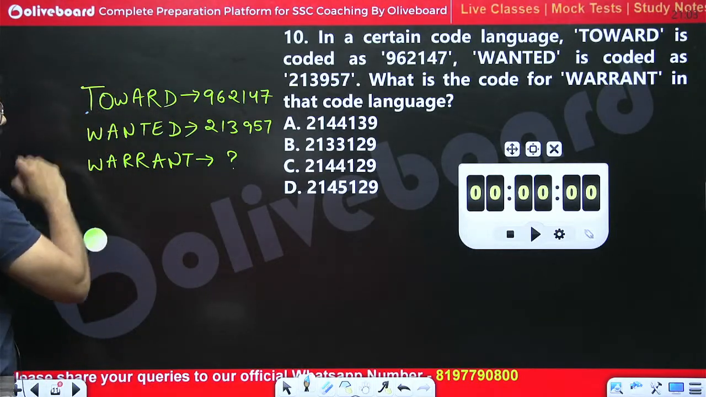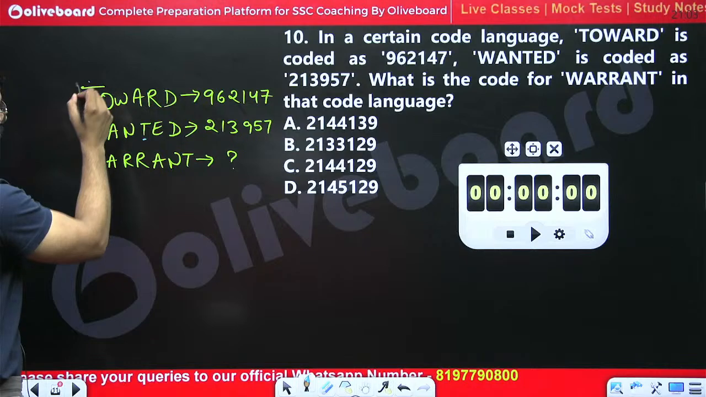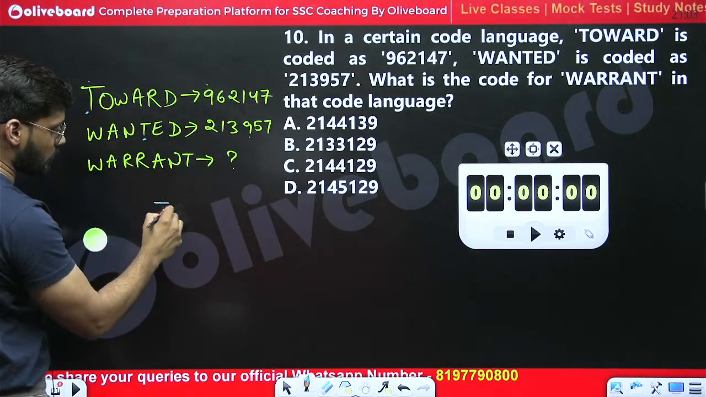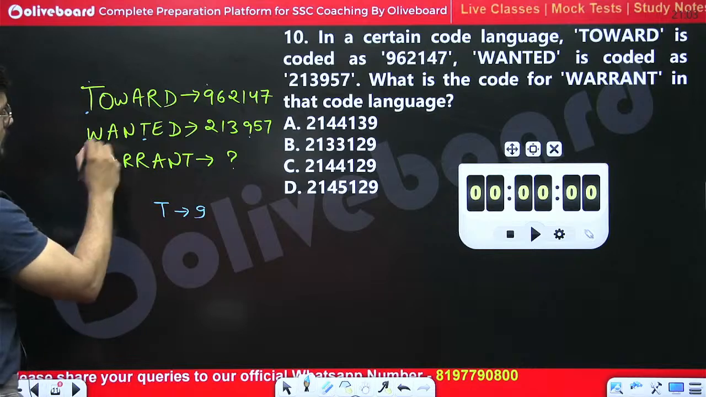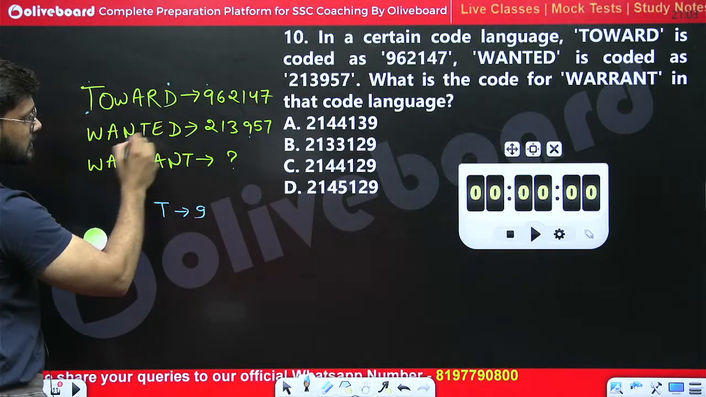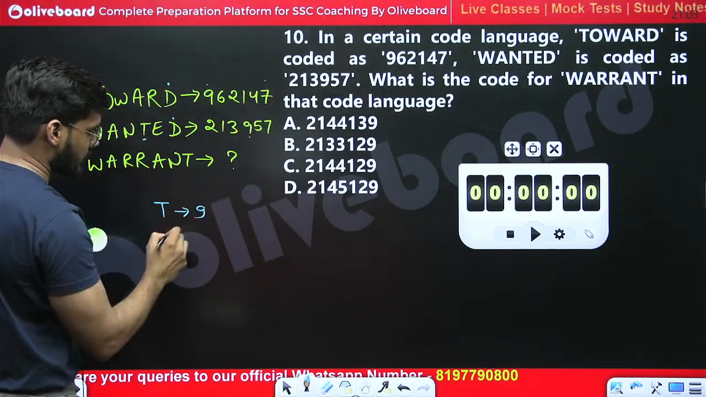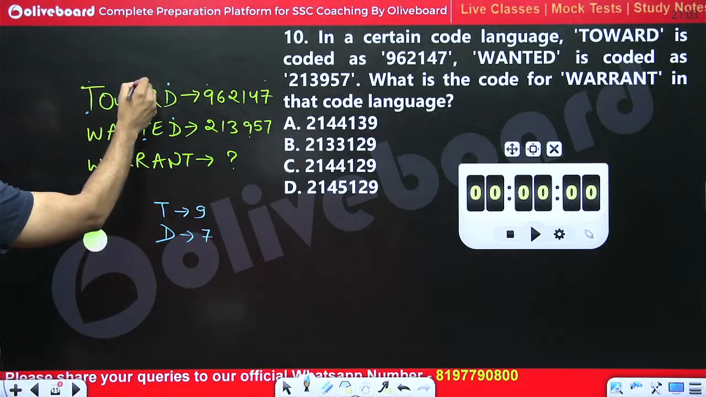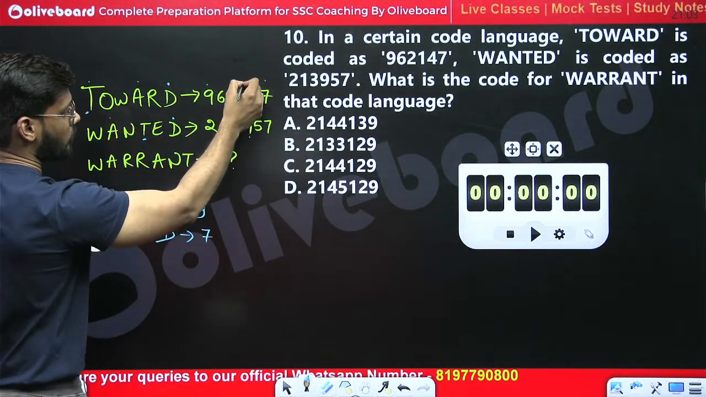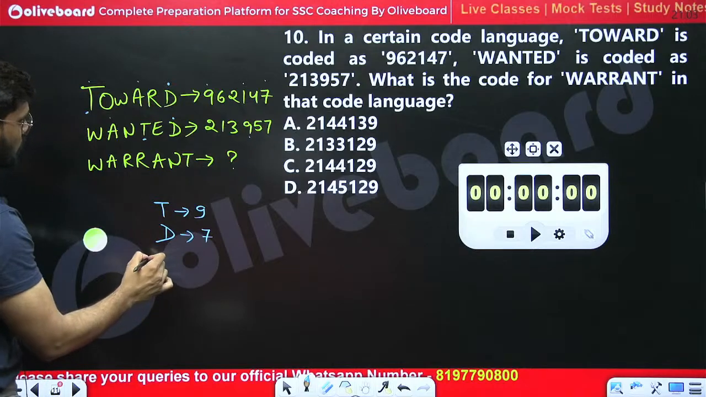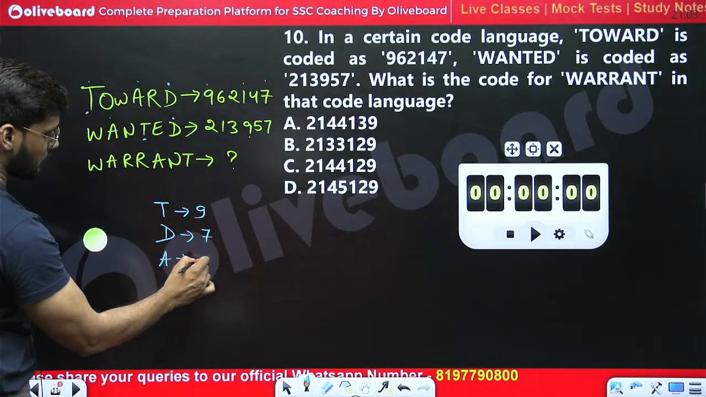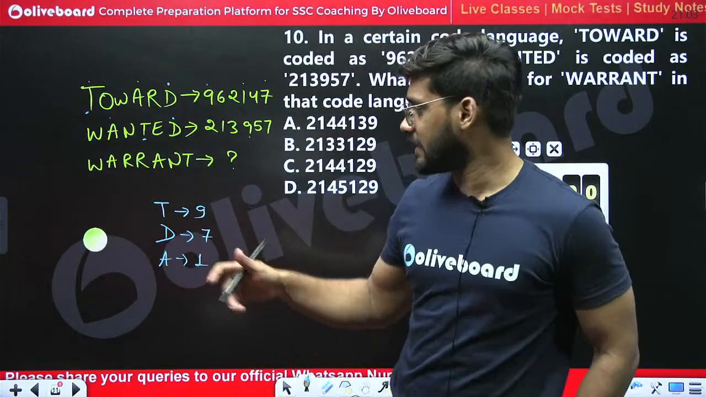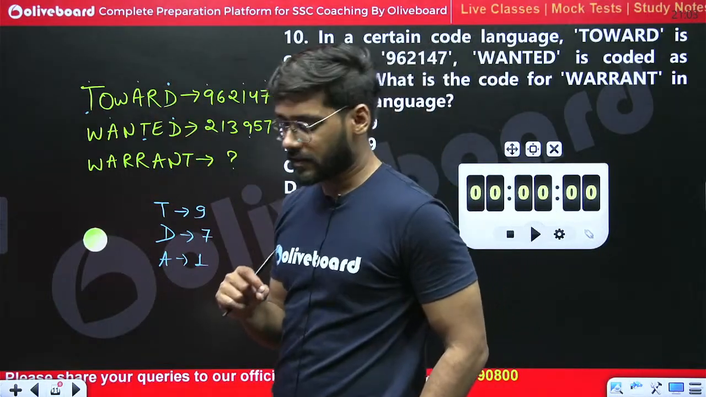T is given at the first and the fourth position, 9 and 9. So T can be coded as 9. D at last, 7 at last. D can be coded as 7. A at fourth, A at second, fourth 1, second 1. So A is coded as 1. So there is a similarity between the codes.